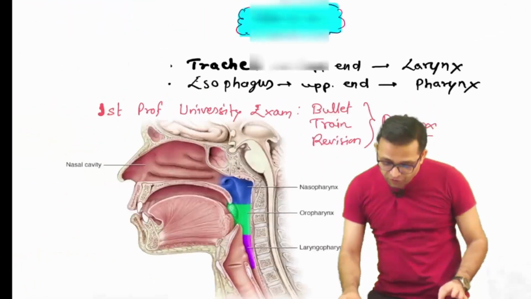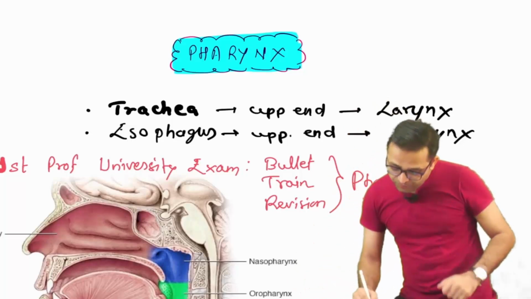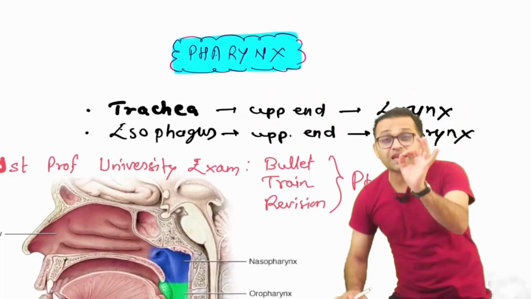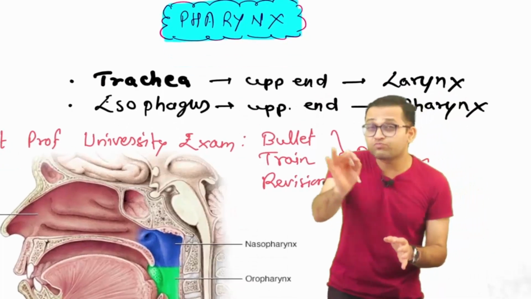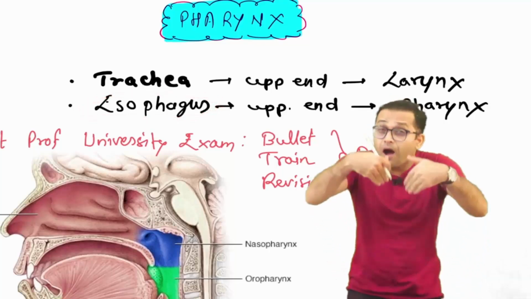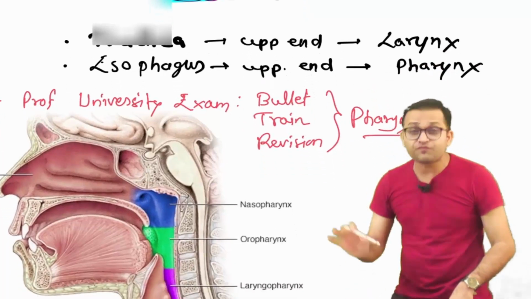Okay, so first of all, what is the pharynx? So let's revise quickly. Sir, we know there is the trachea. The upper end of the trachea is known as the larynx. Any doubt? Yes, there is the esophagus. The upper end of the esophagus is known as the pharynx.